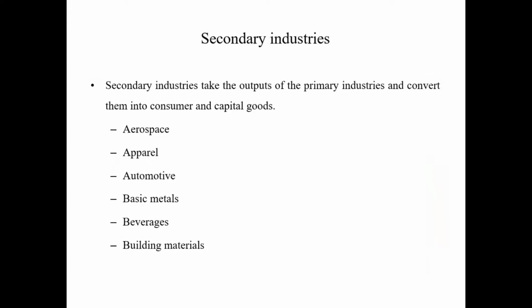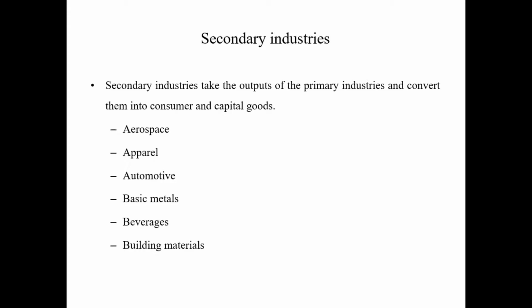Then we will discuss the secondary industries. Secondary industries use the output from the primary industries and convert it into consumer and capital goods.